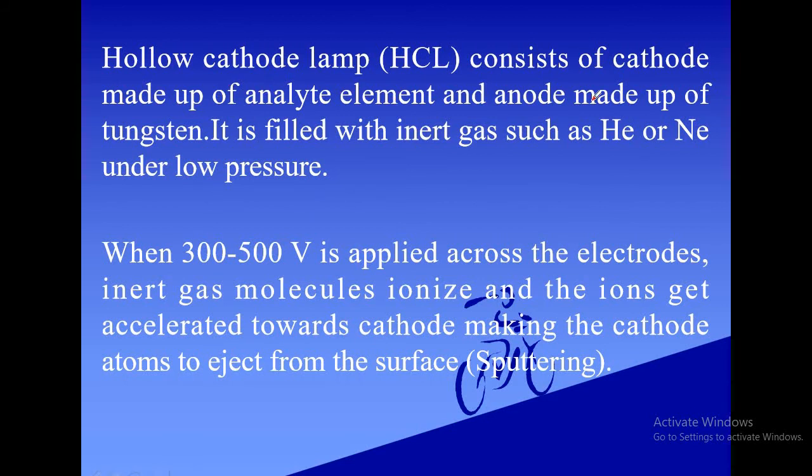So the hollow cathode lamp consists of a cathode made up of the analyte element. The anode is made up of tungsten. It is filled with an inert gas such as helium, neon or argon under low pressure. When 300 to 500 volts is applied across the electrodes, the inert gas atoms ionize and the ions get accelerated towards the cathode. That makes the cathode atoms eject from the surface. That is called sputtering.